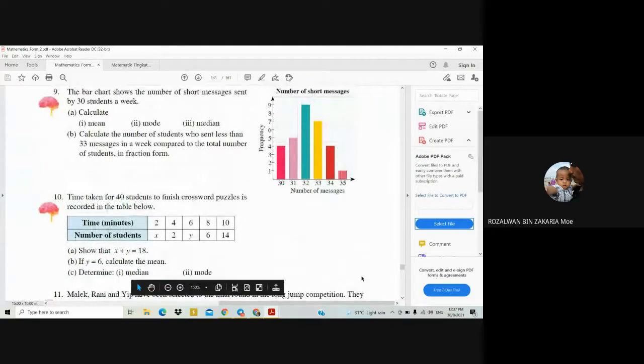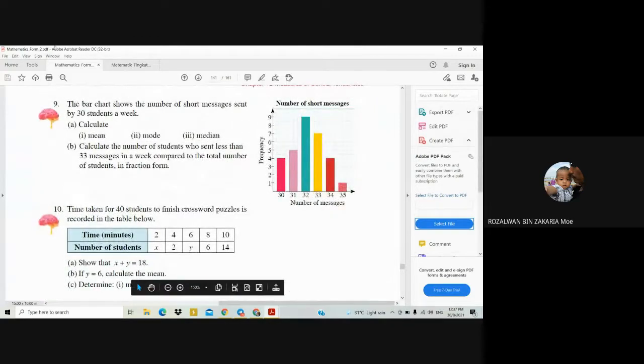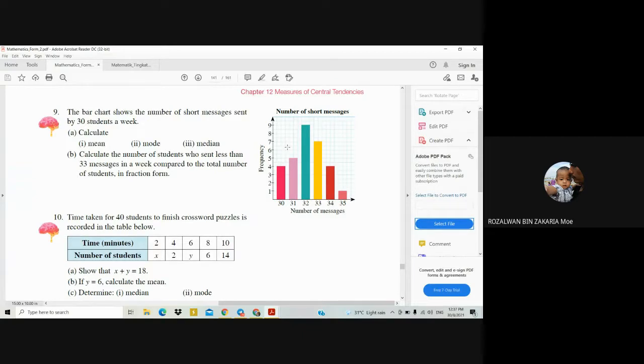Okay, so the question here for question number 9: the bar chart shows the number of short messages sent by 30 students a week. A, calculate 1, the mean, 2, the mode, 3, the median. Question B, calculate the number of students who send less than 33 messages in a week compared to the total number of students in fraction form. So you have to find the data in this bar chart here.